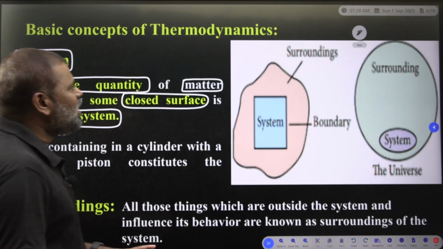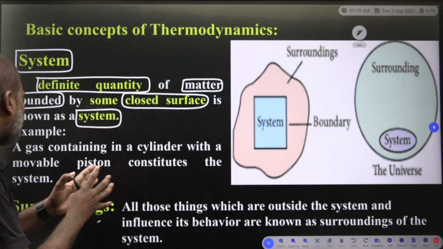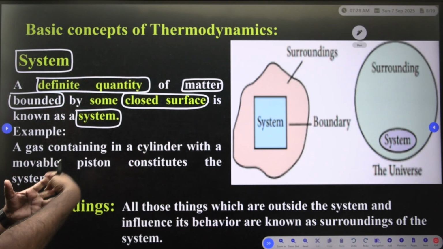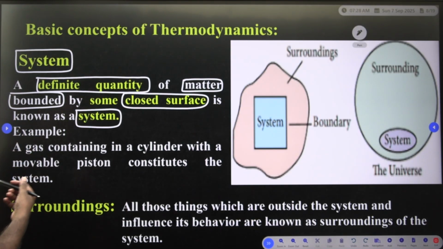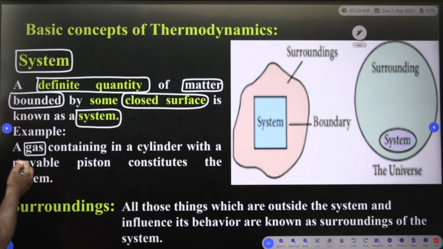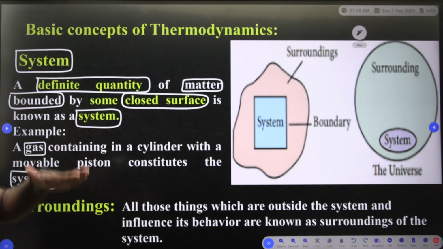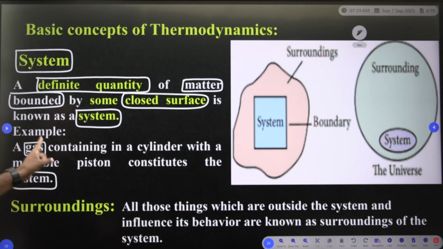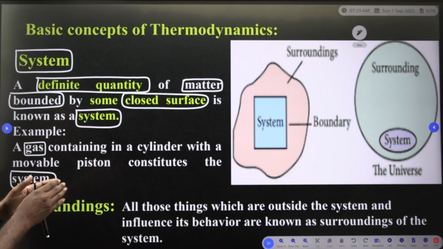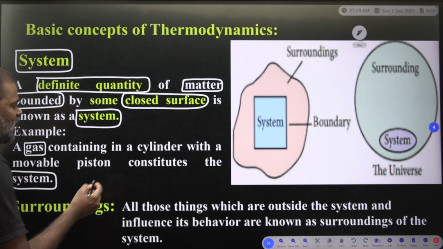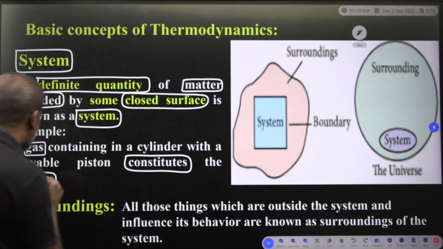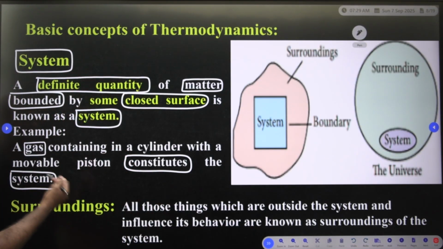For example, a gas contained in a cylinder with a movable piston constitutes a system. So what is the second term?